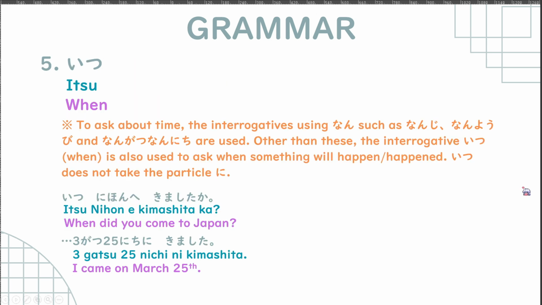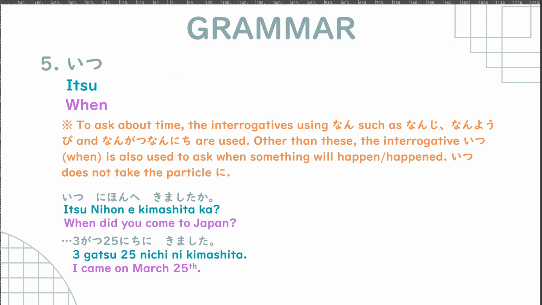Next is いつ. For example, we have used 何時, 何日, 何曜日, what day of the week, and so on and so forth, right? As an umbrella term, we have いつ, which means when.